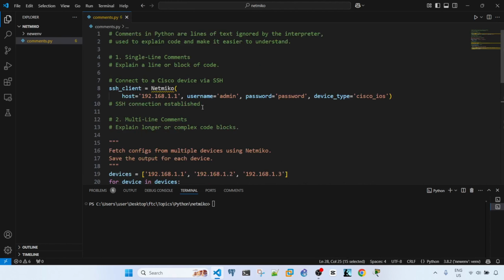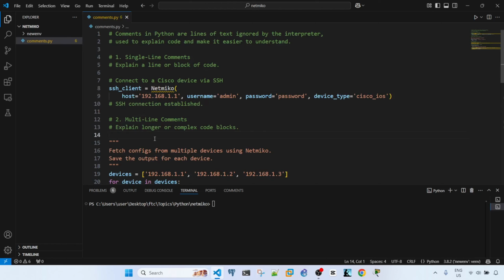So let's talk about single line comments. Single line comments explain a line or block of code. And this is an example. So here we are saying that this line of code connects to a Cisco device via SSH. And there's another comment here, SSH connection established. So we should notice the sequence of the comments. Here, this is the comment because this line of code is to just connect to the device via SSH. And here we're saying that the SSH connection has been established.